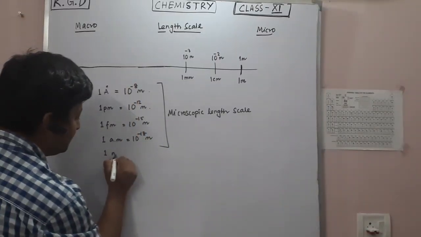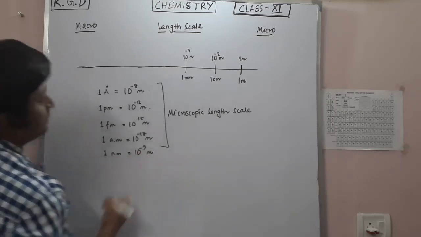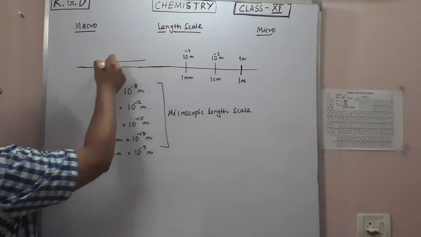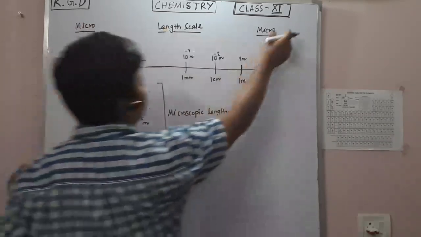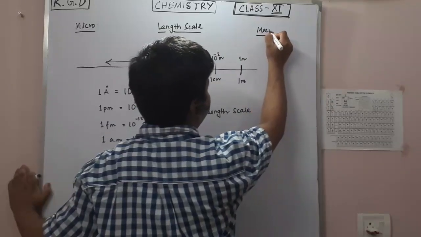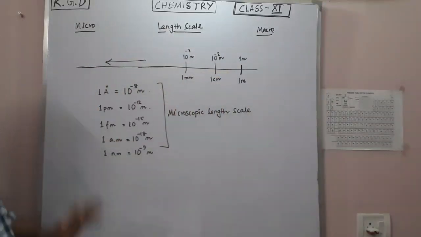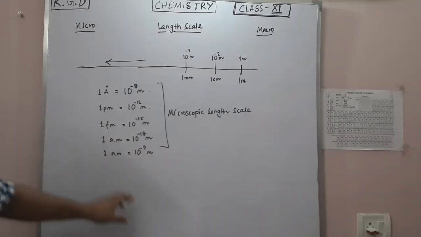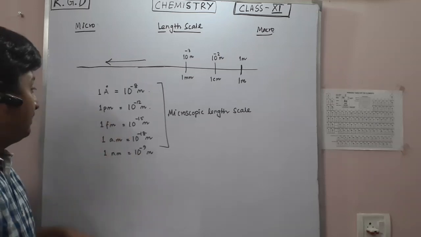1 nanometer is basically 10 to the power minus 9 meter. So here will be the micro scale and here will be the macro scale. This is a larger part and this is a smaller part. So this is the length scale we talk about. This angstrom, nanometer, these are bond lengths defined over there.